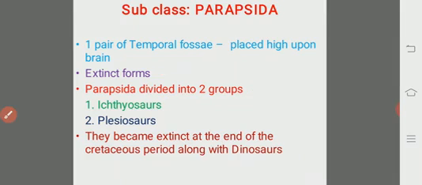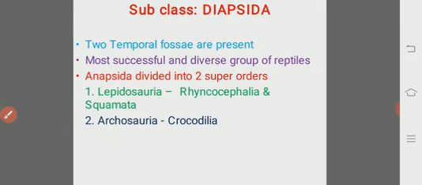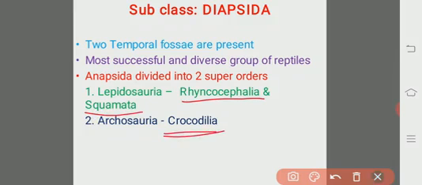This is the Paropsida. And coming to the subclass Diapsida, they have two temporal fossae, and these are the most successful and diverse group of the reptiles. The Diapsida are divided into two superorders, Lepidosauria and Archosauria. Lepidosauria is represented by two orders: one is the Rhynchocephalia, another one is the Squamata. Whereas the Archosauria is represented by another order, which is known as the Crocodilia.